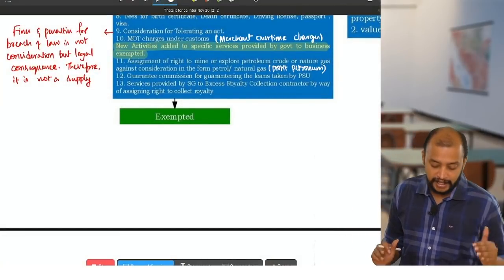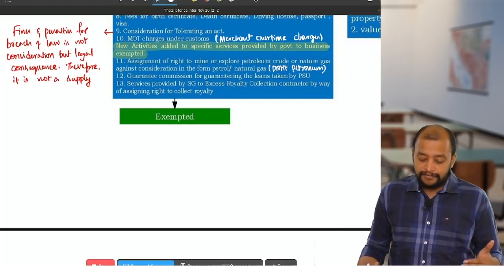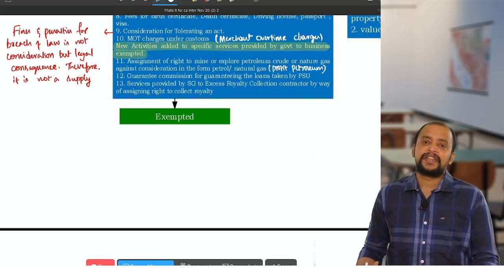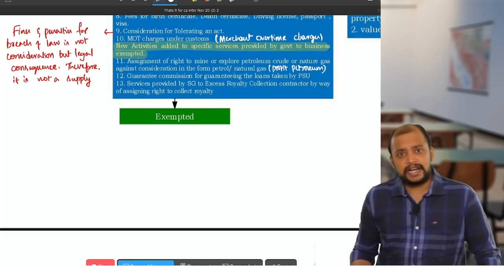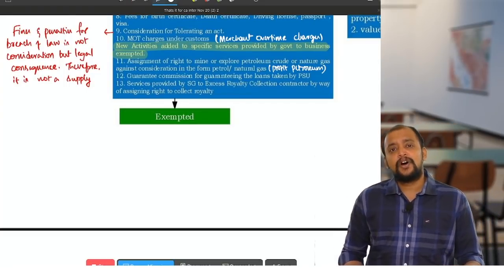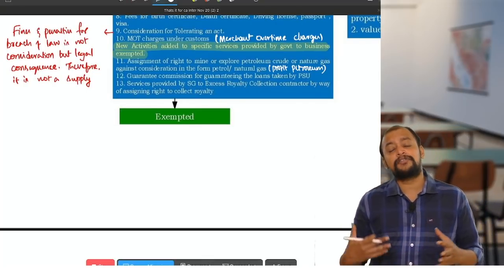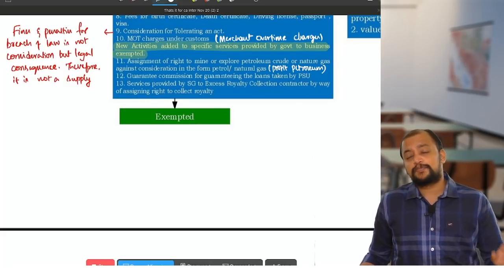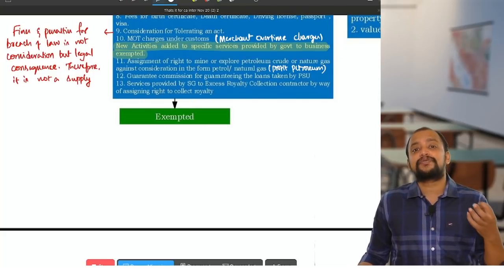Point number 11. Point number 12. Guarantee commission for guaranteeing the loans taken by PSU, public sector undertakings. A lot of public sector undertakings are there, like Indian Oil Corporation or Bharat Heavy Electricals Limited, and these will be taking unsecured loans from banks.